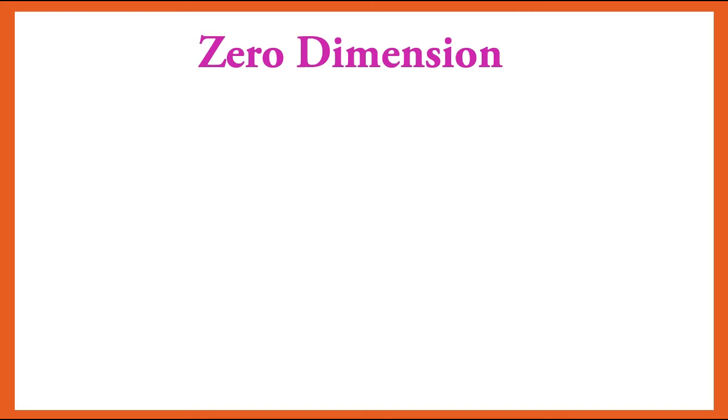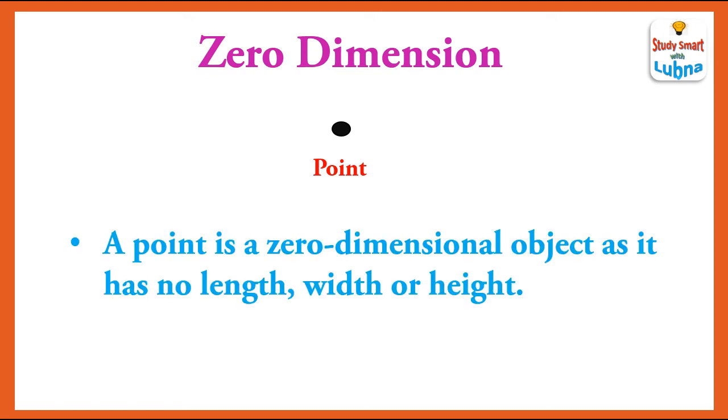0 dimension. This is a point. A point is an example of zero-dimensional object. A point is a zero-dimensional object as it has no length, width or height. It has also no size.